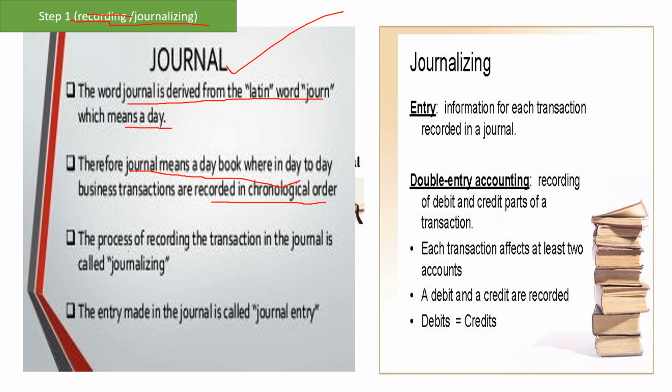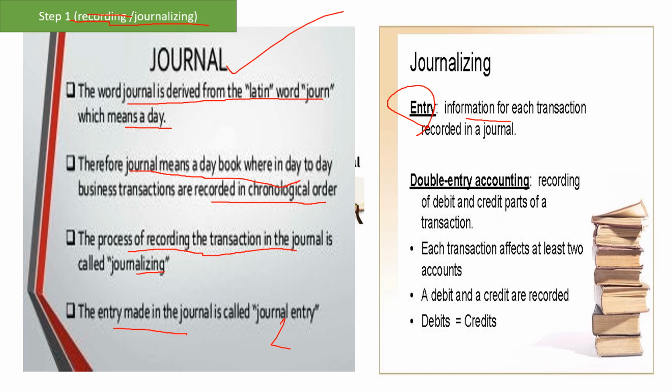The process of recording a transaction in the journal is called journalizing. So when you write the transaction in the journal book, it is called journalizing, and whatever entry you made in the journal for that transaction is called a journal entry. Any information recorded in the journal is known as an entry. When I say I am entering the transaction in the journal, I am making a journal entry. It means I am writing that transaction into the journal.